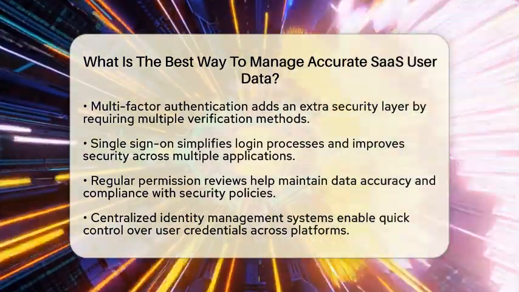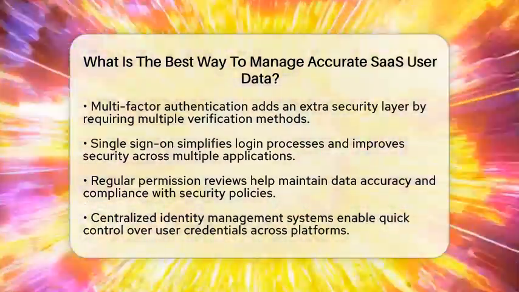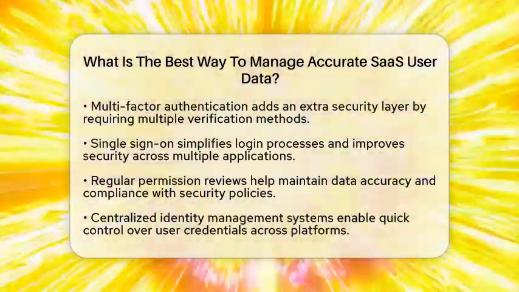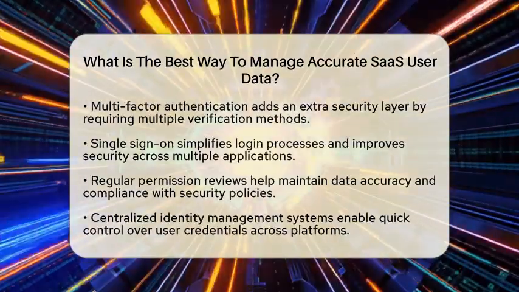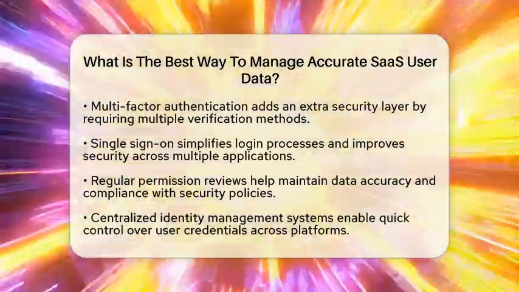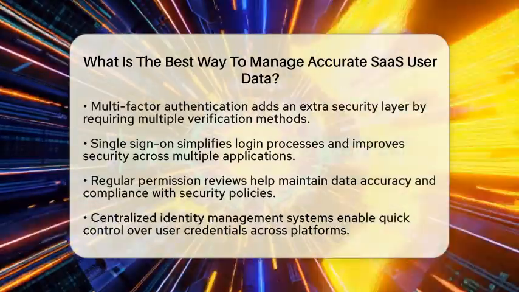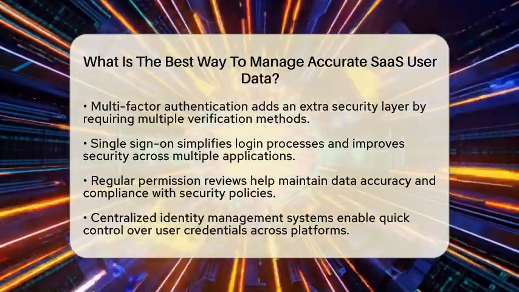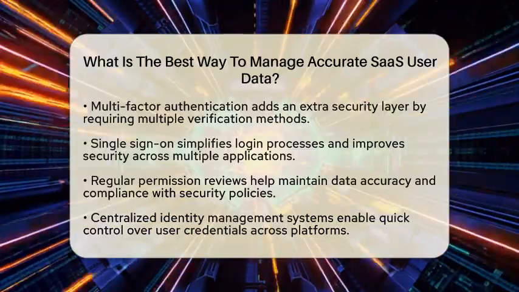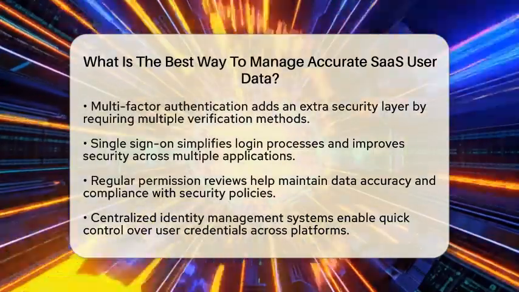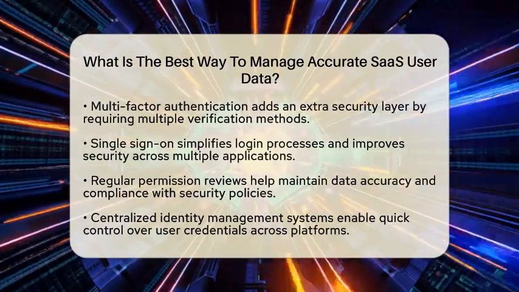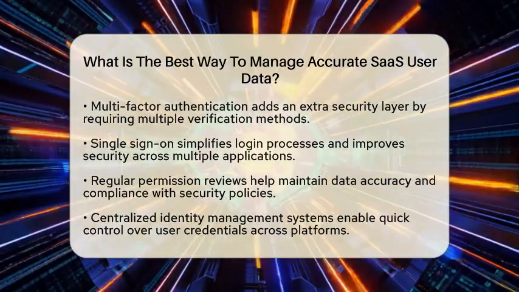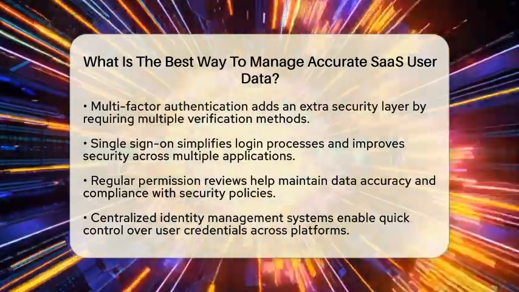Applying the principle of least privilege means giving users only the access they need to do their jobs. This minimizes security issues and limits damage if an account gets compromised. Multi-factor authentication adds an extra layer of security by requiring users to verify their identity with 2 or more methods, like a password and a code sent to their phone. Single sign-on simplifies login by letting users access multiple applications with one set of credentials, making it easier and more secure. Regularly reviewing user permissions is another important step.